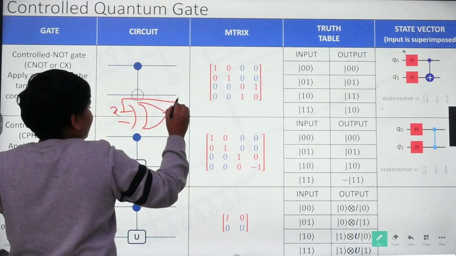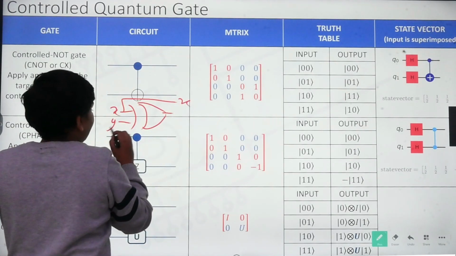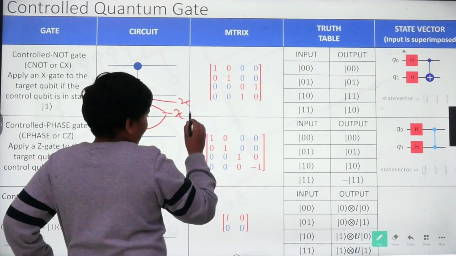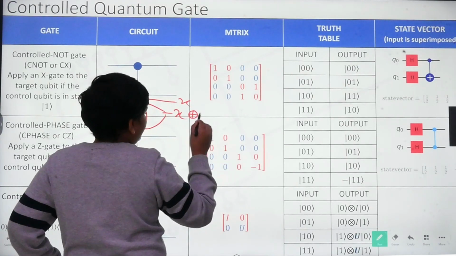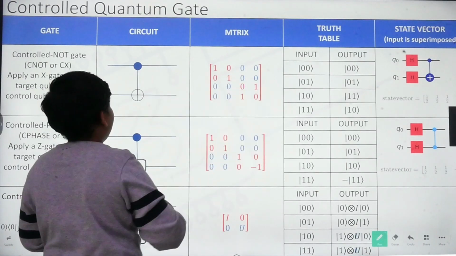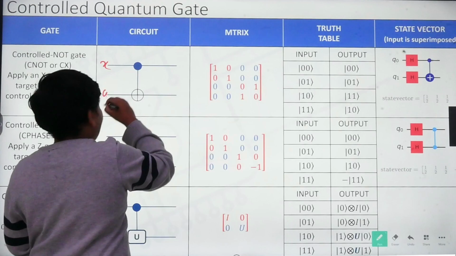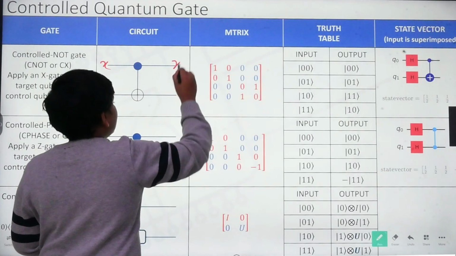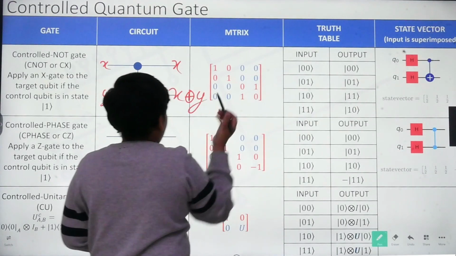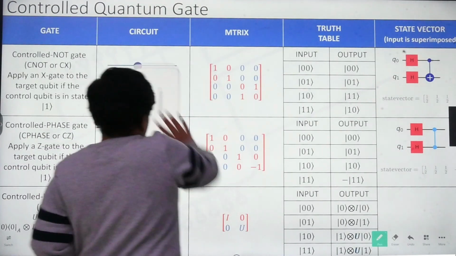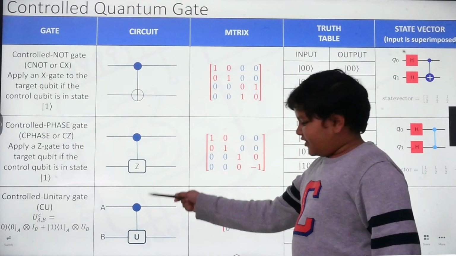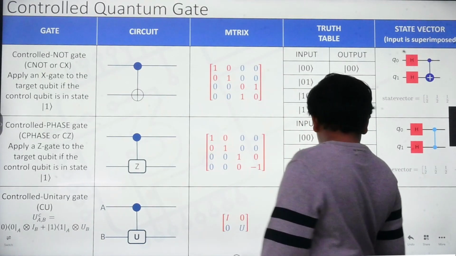If this is X, this will stay as X. And this is Y. This plus symbol is X XOR Y. And the same thing happens here: X, Y, same thing happens, X, and here X XOR Y. That's exactly what happens. Now all of these other gates work in a similar way. If the control goes here, it wakes it up and it does its operation. Otherwise, it doesn't.